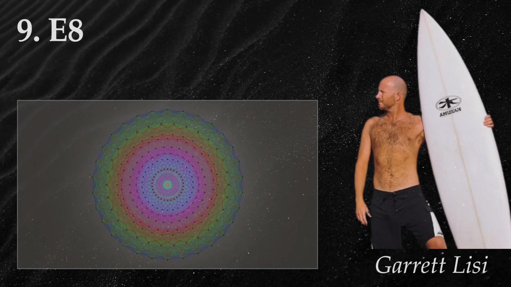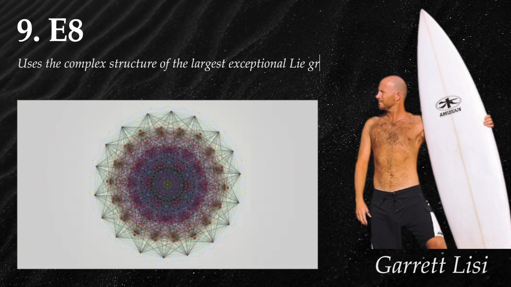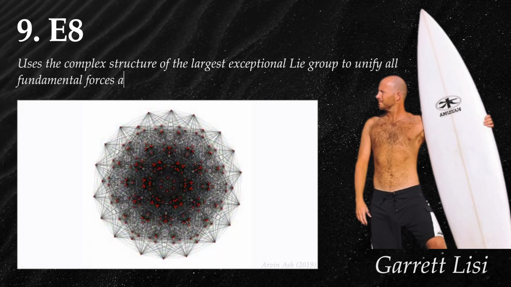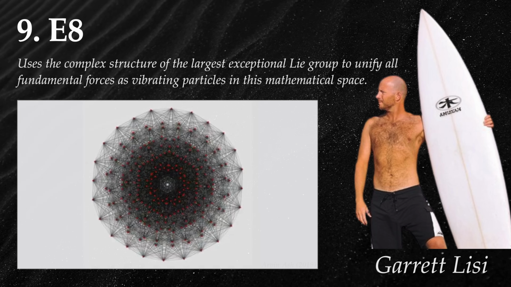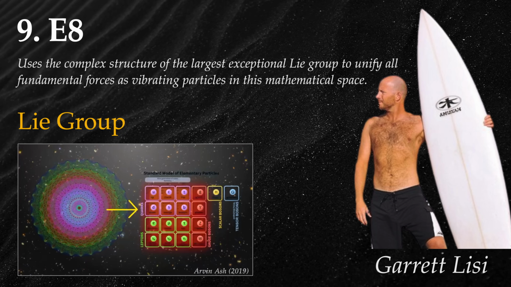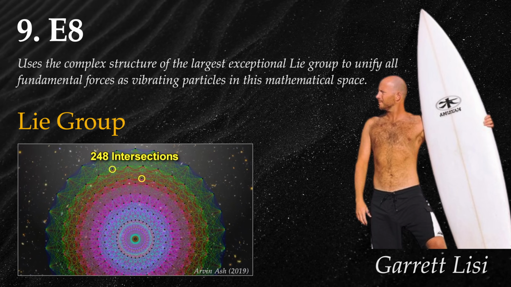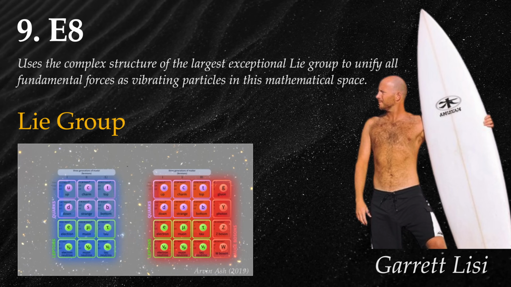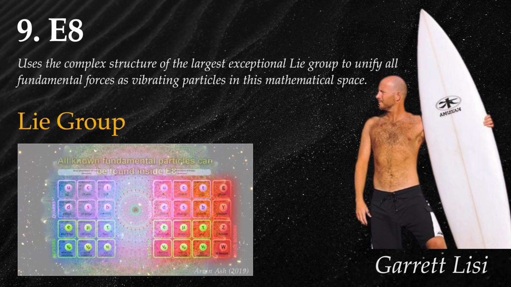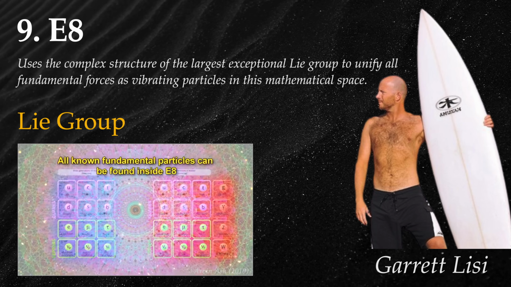On to number 9. E8. E8 theory uses the complex structure of the largest exceptional Lie group to unify all fundamental forces as vibrating particles in this mathematical space. E8 is a complex, 8-dimensional mathematical shape with 248 points. The idea is that all the fundamental forces, like gravity and electromagnetism, and particles, like electrons and quarks, can be described as different parts of this beautiful E8 shape.